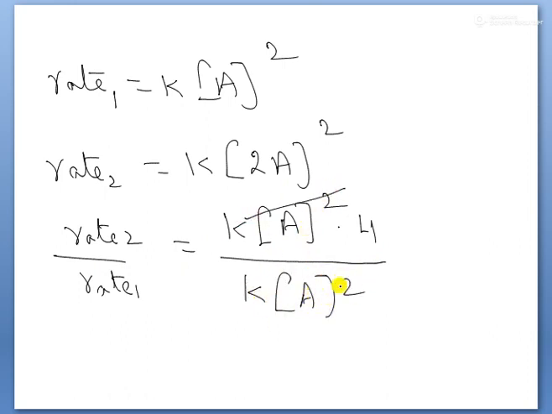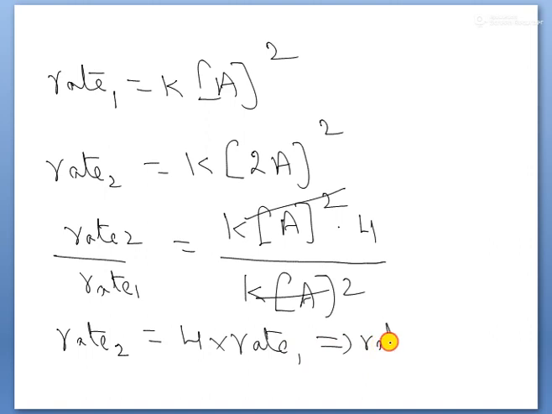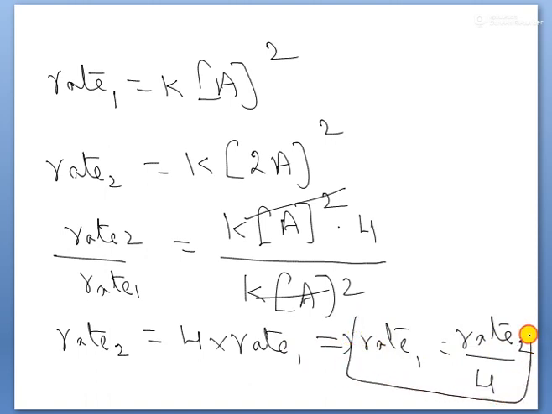Here this one and this one cancel, children. So rate 2 is equal to 4 into rate 1. Or otherwise, rate 1 is equal to rate 2 by 4. So whenever we compare the initial rate, the rate becomes quadrupled. Therefore, as per the options, children, observe here.